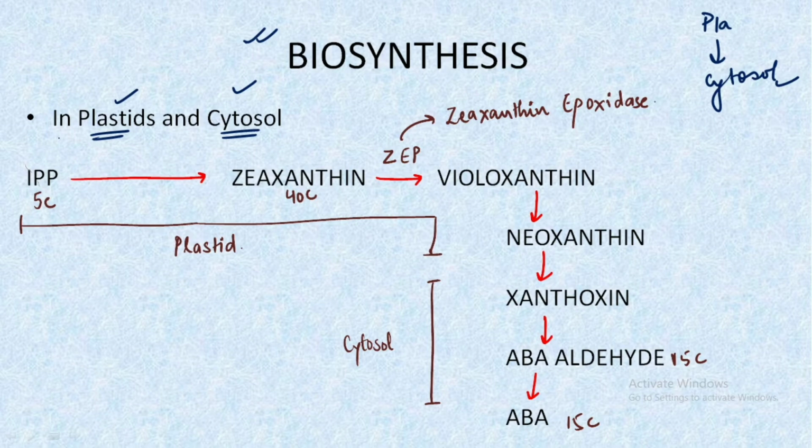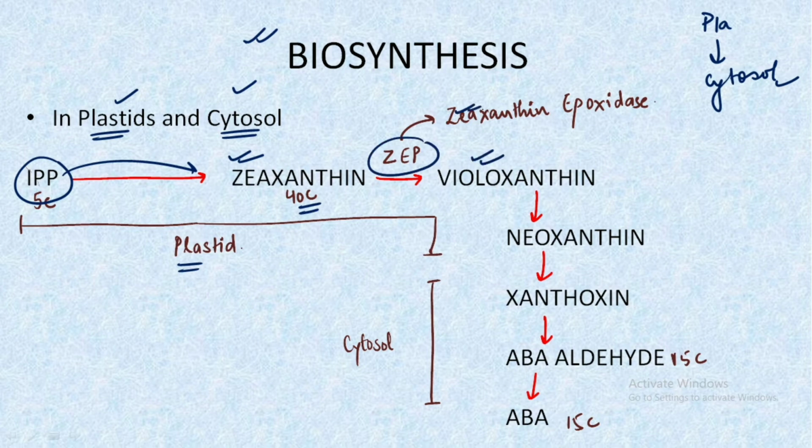The precursor molecule for the biosynthesis is IPP, that is isopentenyl pyrophosphate, and this IPP in the plastid starts to get converted into zeaxanthin, which is a 40 carbon compound, and this zeaxanthin gets converted into violaxanthin with the help of an enzyme known as zeaxanthin epoxidase.